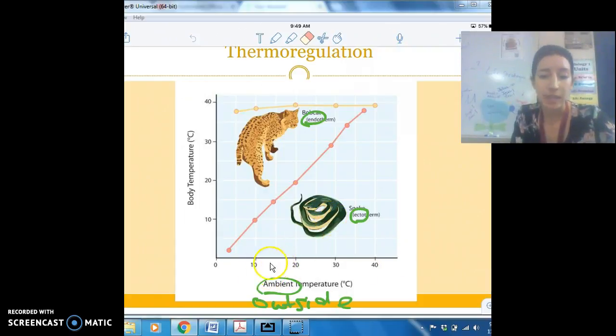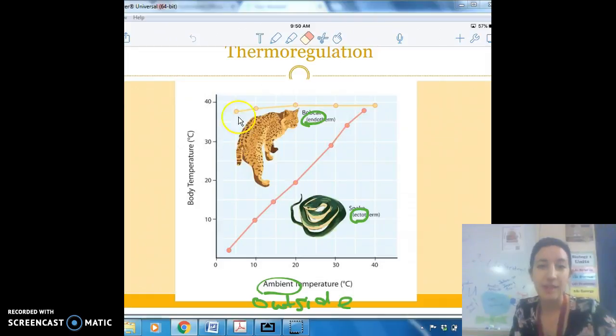So the snake, if it is 0 degrees outside, his body temperature is 0 degrees. 20 degrees outside, he's 20 degrees. 40 degrees outside, he's 40 degrees as an ectotherm. Endotherm, he has a relatively stable body temperature. When it's 10 degrees outside, he's 38. When it's 30 degrees outside, he's 39, 40. So he's able to do things on the inside.